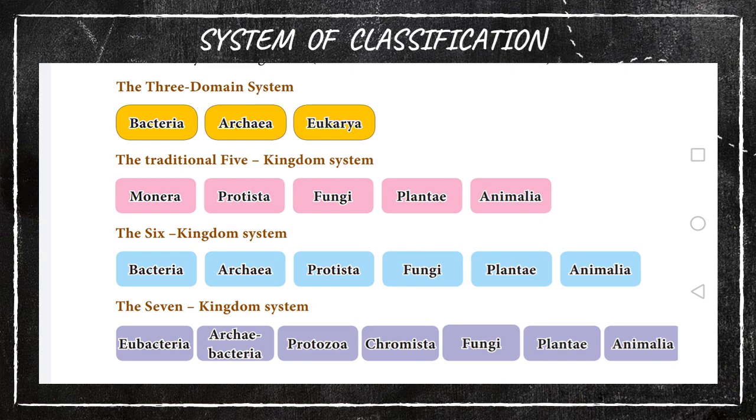The photosynthetic organelle plastid contains chlorophyll C. That is a special feature of Chromista. So Protista is classified into two kingdoms, Protozoa as well as Chromista. The rest of the things come as they are: Fungi, Plantae as well as Animalia. Okay, so this is the system of classification. Till now they have classified in this way to identify the animals.